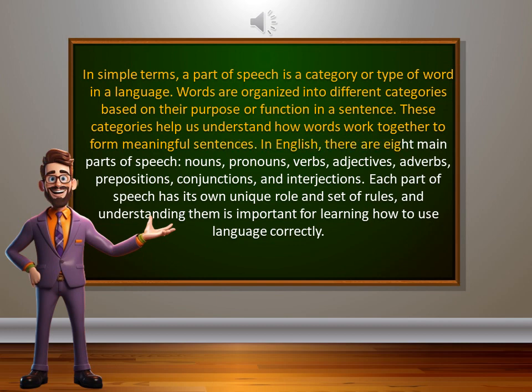In English, there are 8 main parts of speech: nouns, pronouns, verbs, adjectives, adverbs, prepositions, conjunctions, and interjections. Each part of speech has its own unique role and set of rules, and understanding them is important for learning how to use language correctly.